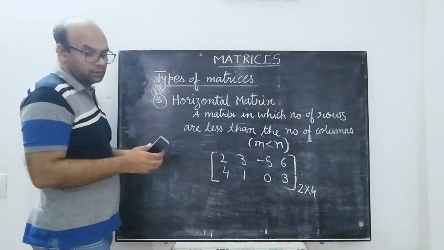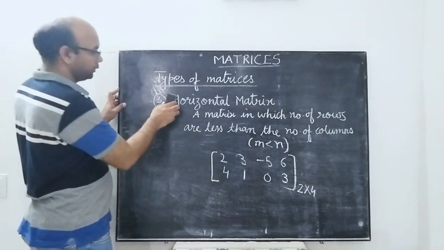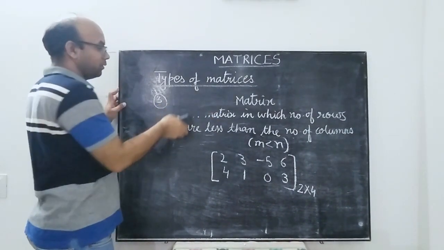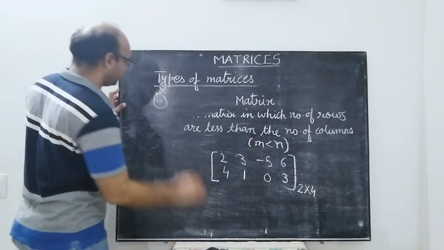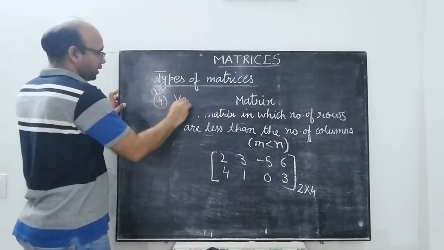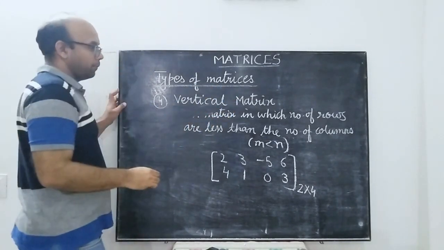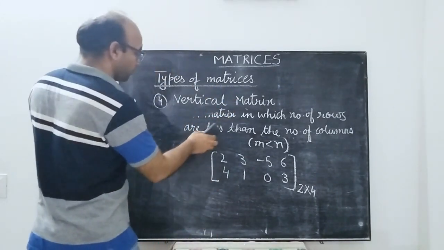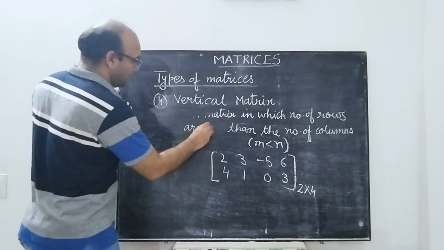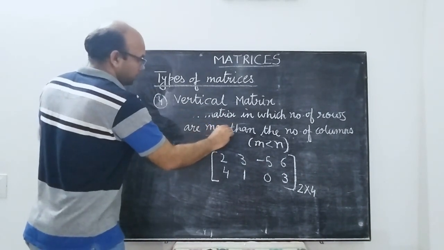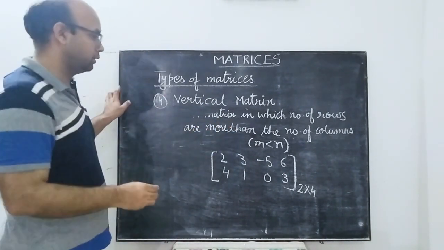Then you have the vertical matrix. So what is a vertical matrix? A matrix in which the number of rows are more than the number of columns.